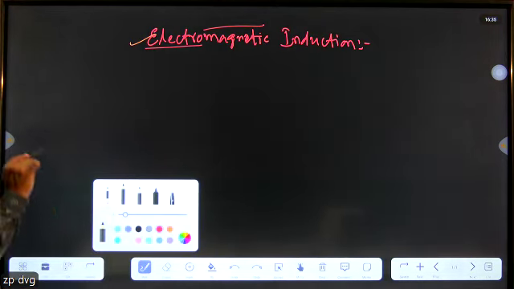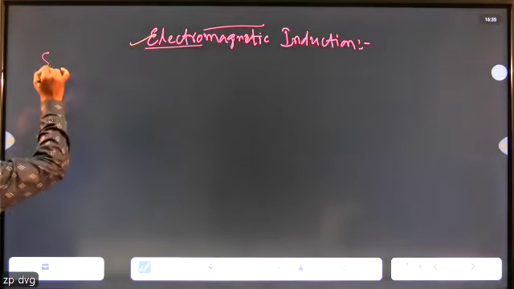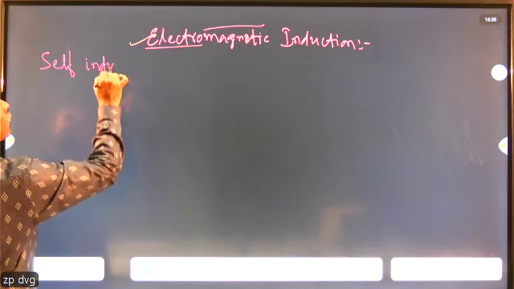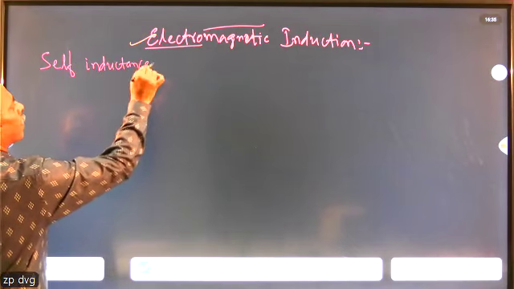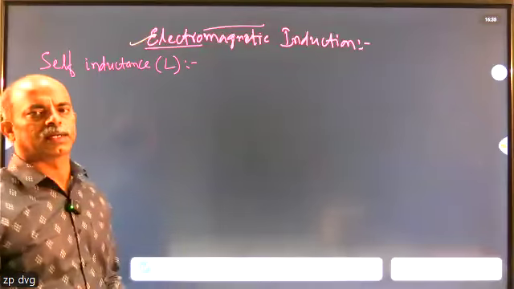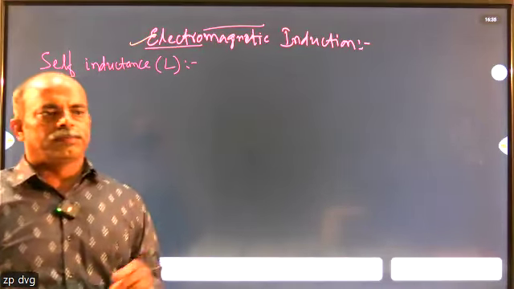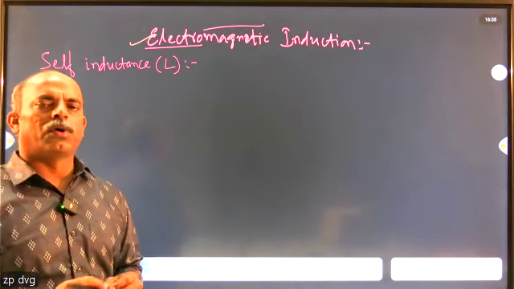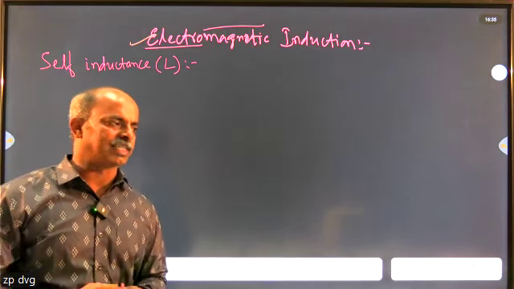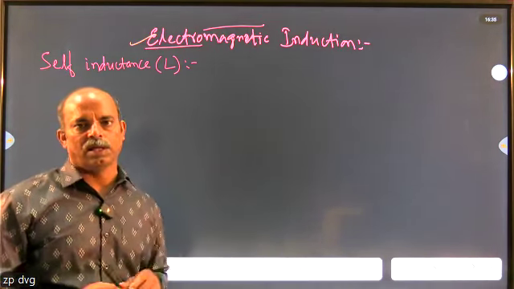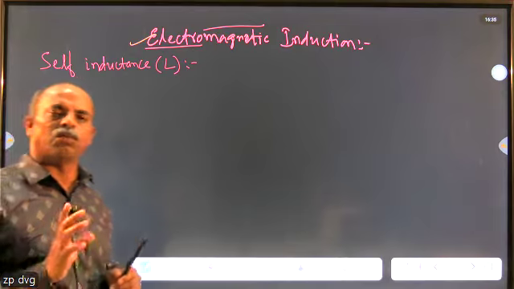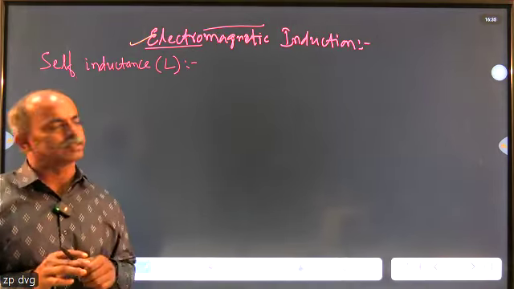Next, we are going to come across self-inductance. Here, we observe the effect of the magnetic field produced due to a conductor carrying current, as explained by Oersted, and the EMF induced in the coil due to the change in its magnetic field, as explained by the Faraday laws.